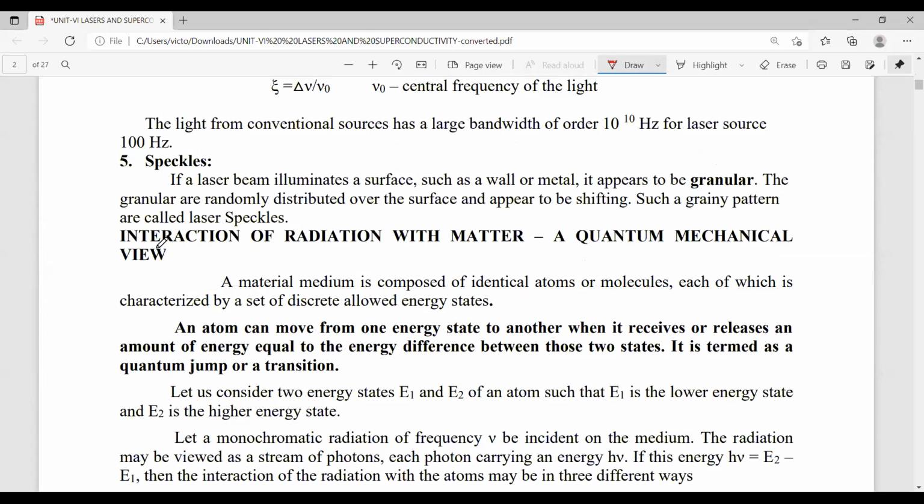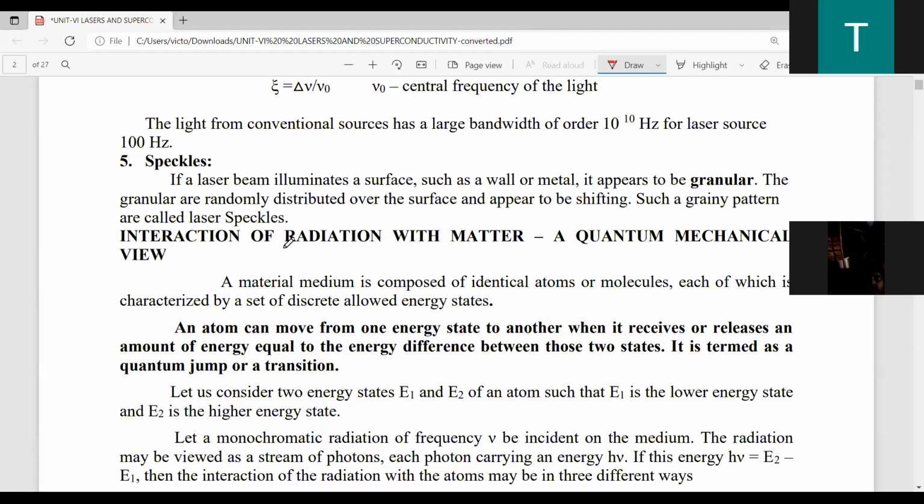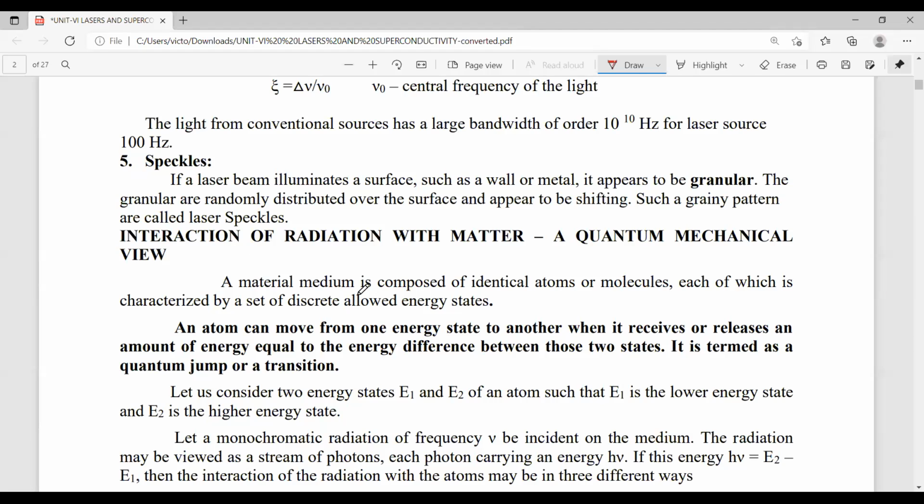So today we discuss the interaction of radiation with matter, based on the quantum mechanical view. Generally, materials consist of groups of identical atoms or molecules, and each atom is located in a different discrete allowed energy state.